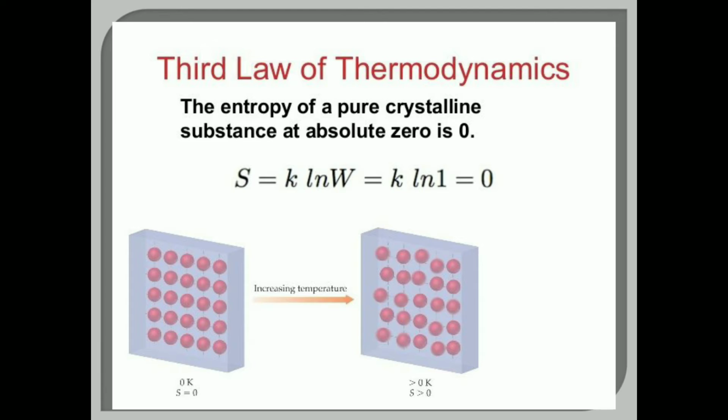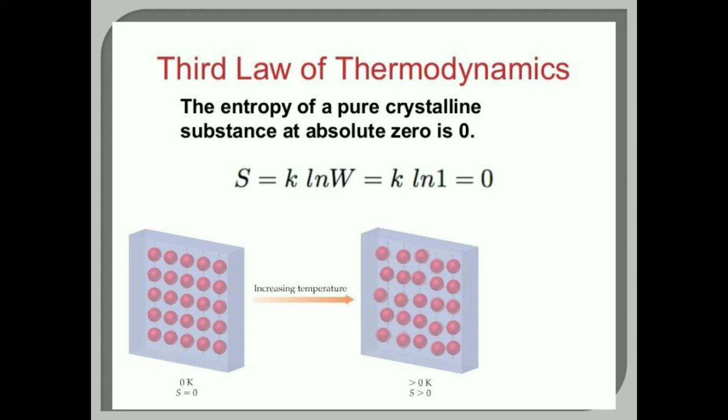The mathematical statement for this law is given as S is equal to K ln W is equal to K ln 1, that is equal to 0, or it may be written as limit T tends to 0, S tends to 0. In short, this law says that when an object is at absolute temperature 0, the entropy of that object also tends to 0.